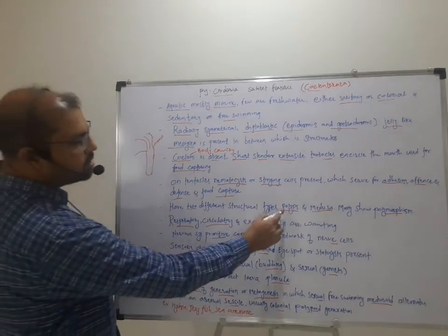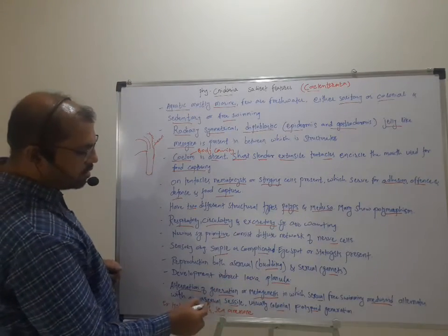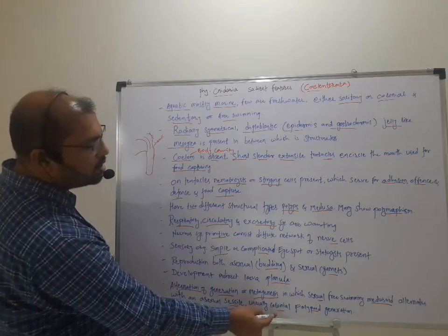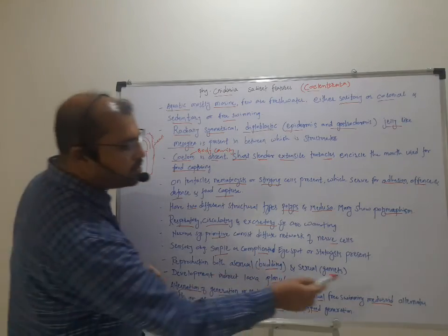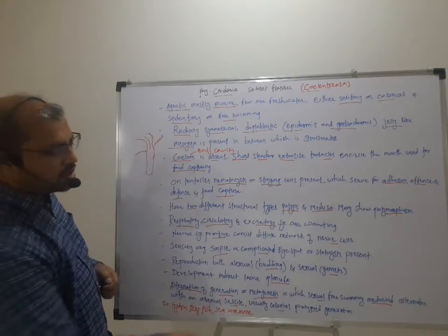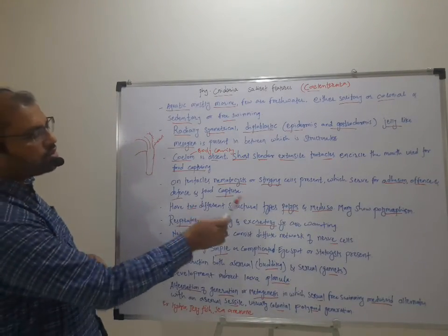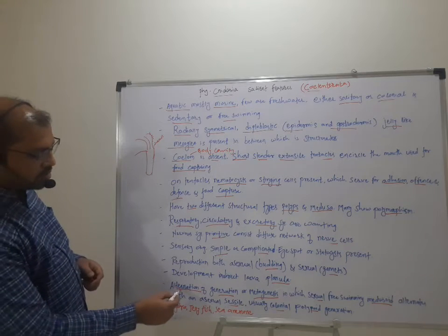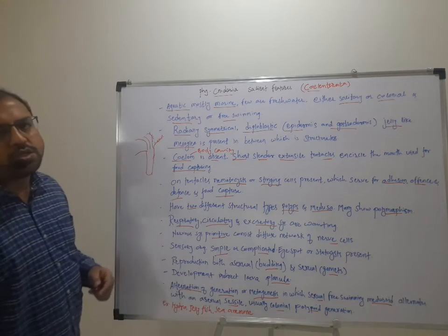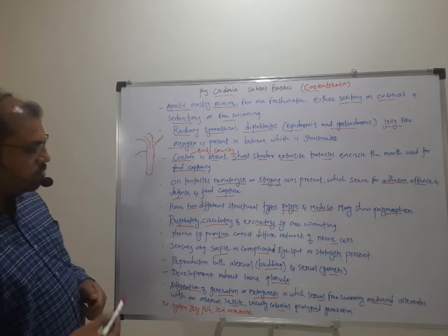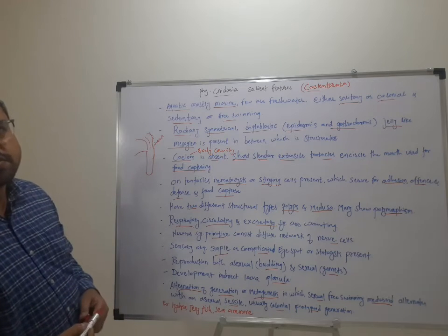So the polyp is the sessile asexual phase, which is generally colonial, and the medusoid is generally the sexual free swimming stage. So these are the two important phases, and this is called alternation of generation, which is shown by these cnidarians.